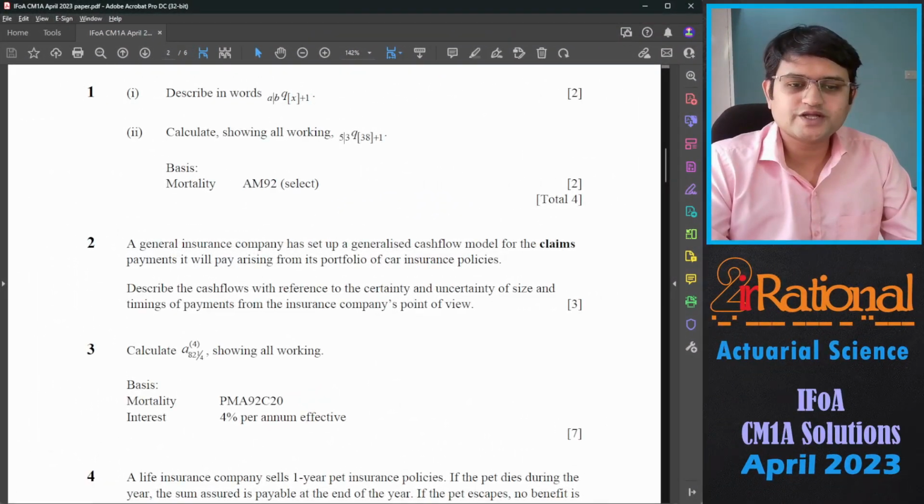A general insurance company has set up a generalized cash flow model for the claims payment it will pay arising from its portfolio of car insurance policies. Describe the cash flow with reference to certainty and uncertainty of size and timing of the payment from the insurance company's point of view. So this is from the theory chapter where we'll have to describe the cash flows.